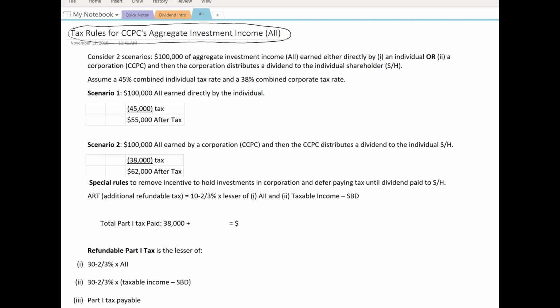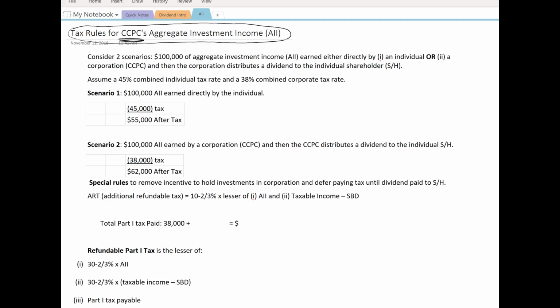Now in your textbook, aggregate investment income is defined as the total of a corporation's net taxable capital gains for the year reduced by any net capital loss carryovers, plus any income from property, specifically interest income, rental income, and royalties. The one thing to note is that aggregate investment income excludes dividends that are deductible in computing taxable income. So essentially any Canadian source dividend income is not included in this definition. Now these rules apply just to CCPCs, to Canadian controlled private corporations.